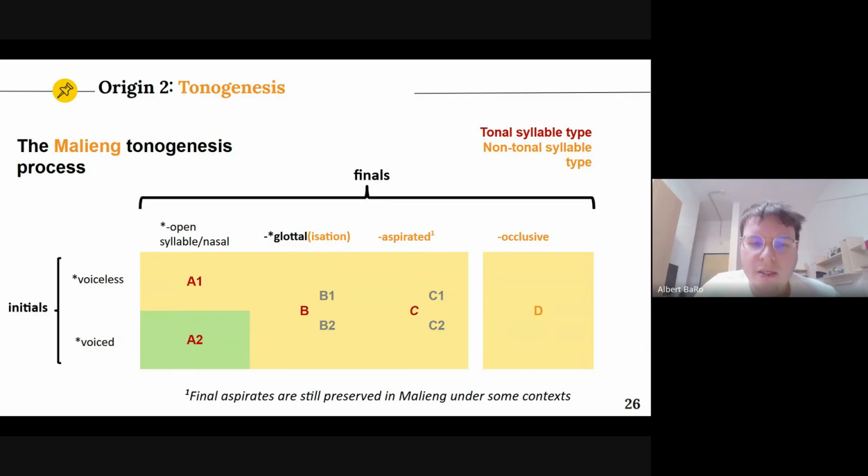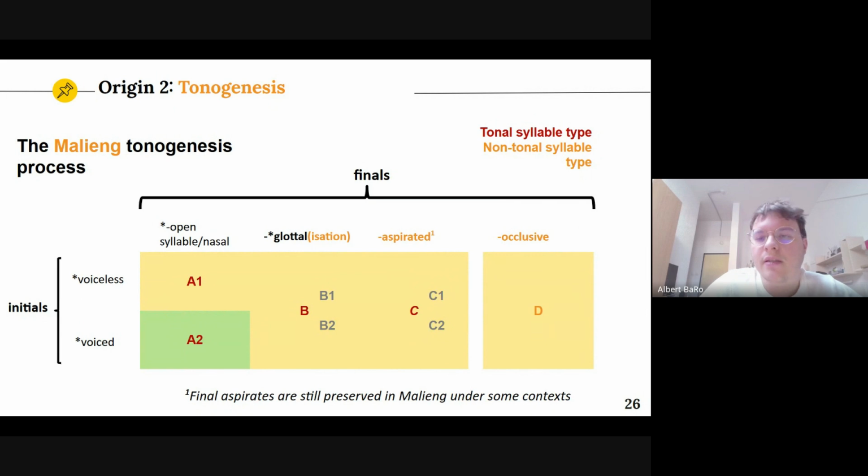So I have put in gray here B1 and B2 and C1 and C2. It is because we can observe that maybe in the future these categories will develop, because there are slight differences. They're a bit consistent, but we have described them as belonging to the phonetic realm and not the phonological one for the moment. So we have these 4 native tonal categories: A1, A2, B, and C.